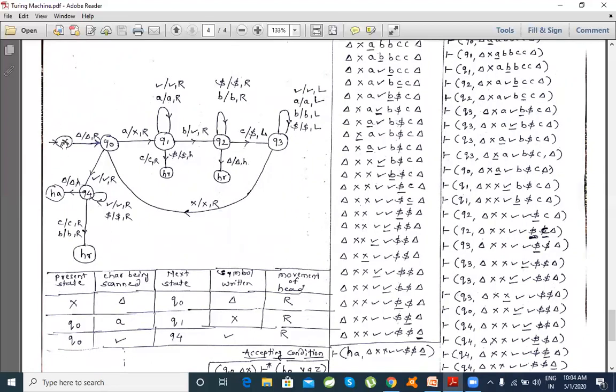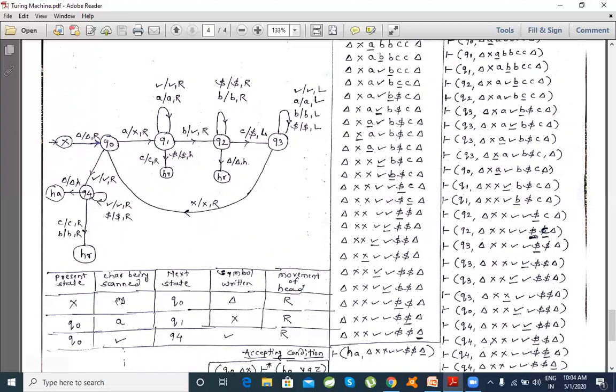The machine is moving from X to Q0, which is the next state of the machine after scanning these two parts. Being in a particular state and reading this input, it goes to the Q0 state. And I'm updating the symbol present on the input: this null will be replaced by the same, so the symbol is retained on the tape and we go towards the right.